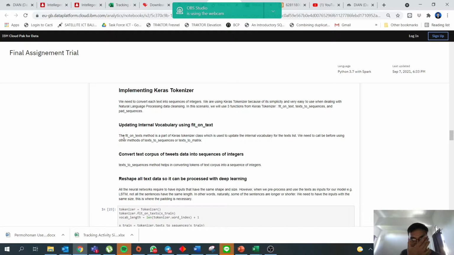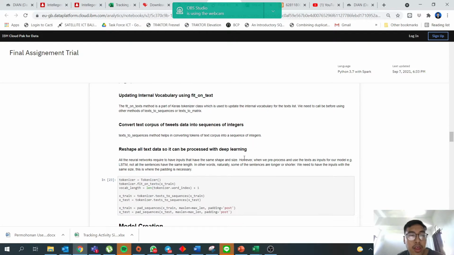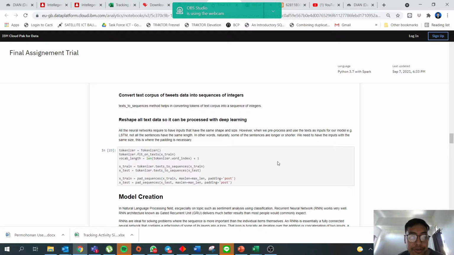The fit on texts method is part of the Keras Tokenizer class, which is used to update the internal vocabulary for the text list. We need to call it before using other methods like texts to sequences or texts to matrix. And then after that, we convert the text corpus of tweets data into sequences of integers. The texts to sequences method helps in converting tokens of the text corpus into sequences of integers.